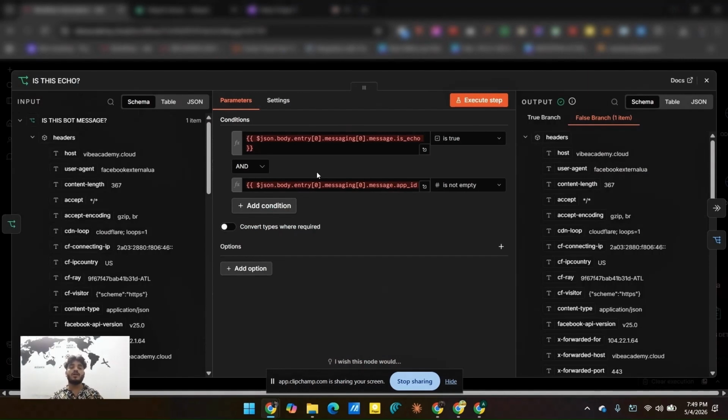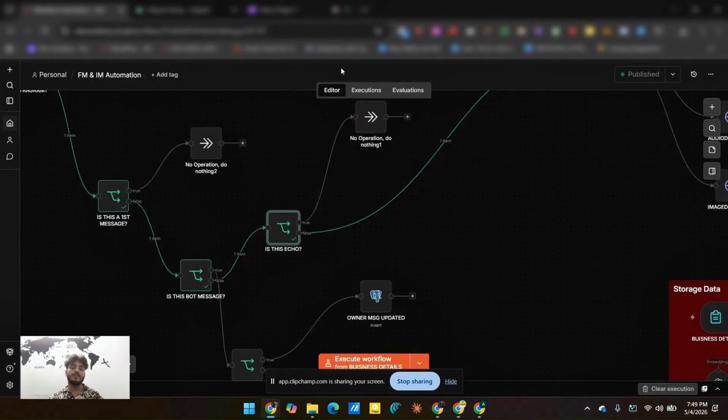So why did I build this logic? Because I wanted to track the owner message and user message, and for tracking the owner message and user message there is only one way, that is you need to turn on an echo option. So if you turn on the echo option, that means every time Meta will send a message, it can be a previous message or it can be a new message.